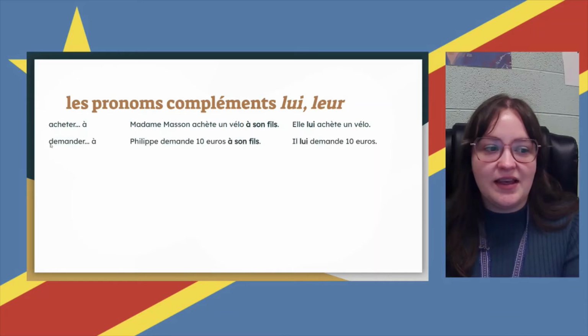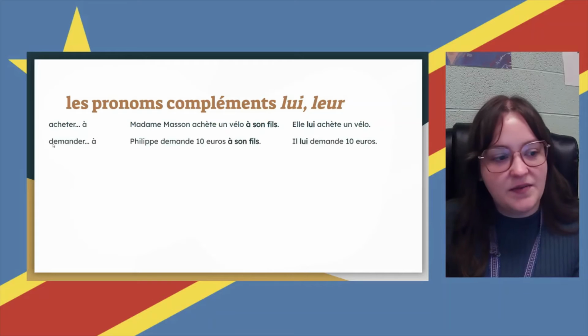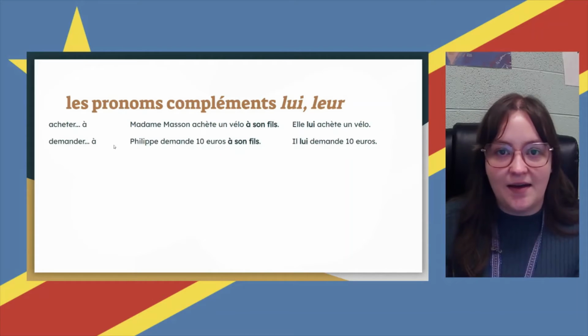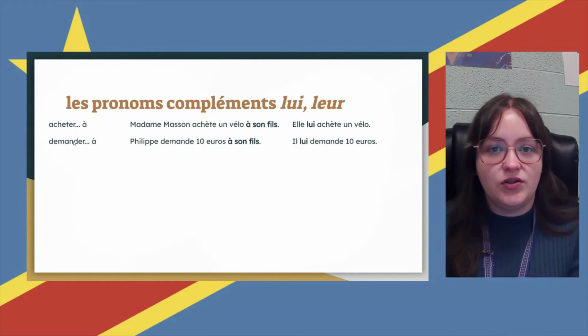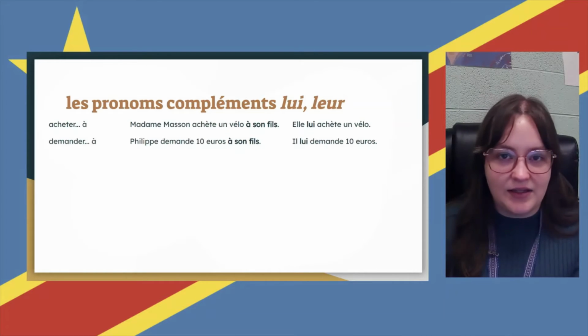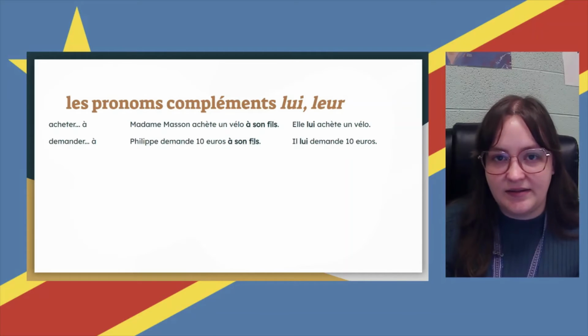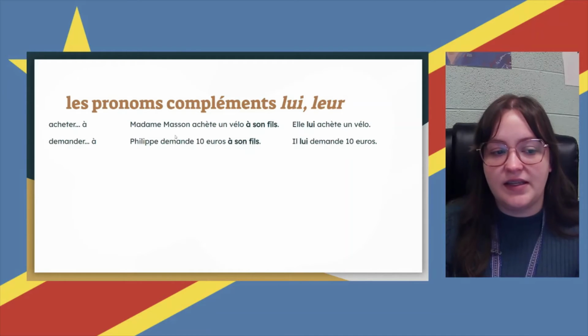Next verb that takes a direct object and an indirect object sometimes. Demander à, to ask for. Philippe demande 10 euros à son fils.